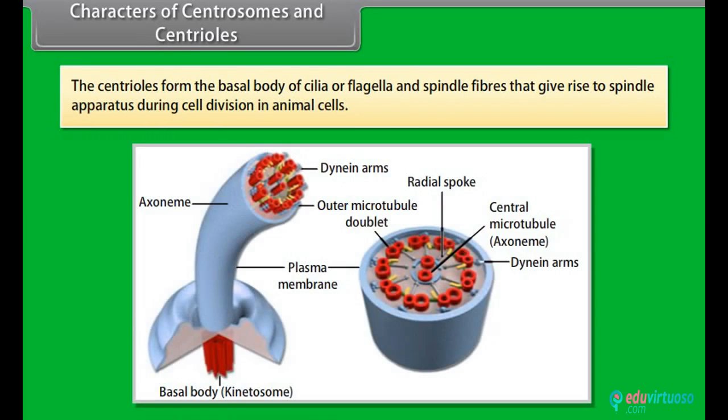The centrioles form the basal body of cilia or flagella, and spindle fibers that give rise to the spindle apparatus during cell division in animal cells.